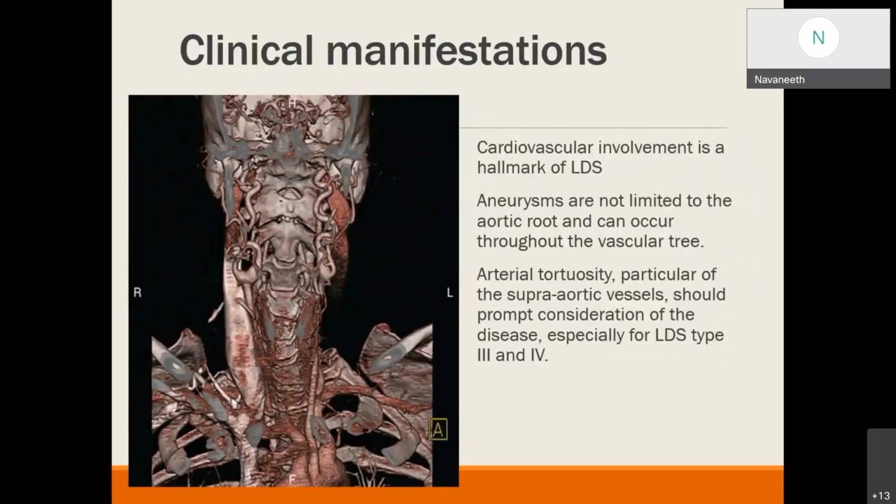Among the clinical manifestations, cardiovascular involvement is the hallmark of Loeys-Dietz syndrome. The aneurysms can occur anywhere in the vascular tree now. They are not limited to the aortic root. Arterial tortuosity, particularly of the supra-aortic vessels, is a prompt consideration, especially for types LDS 3 and 4.